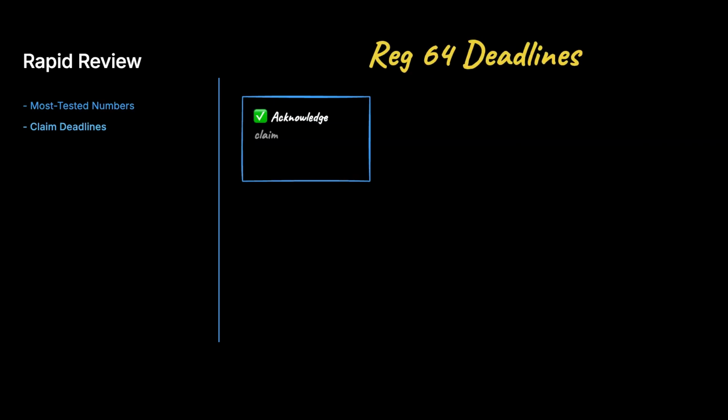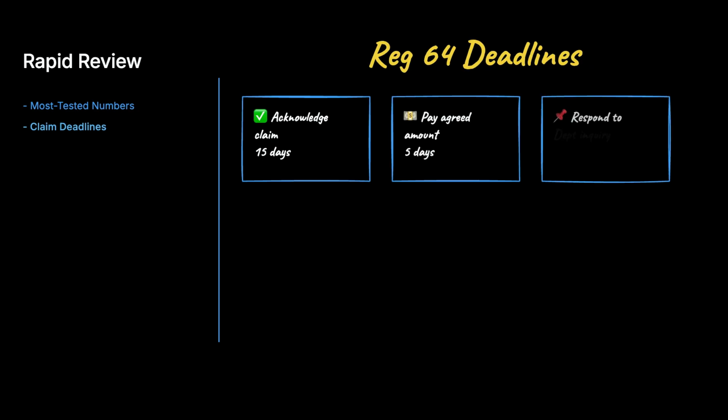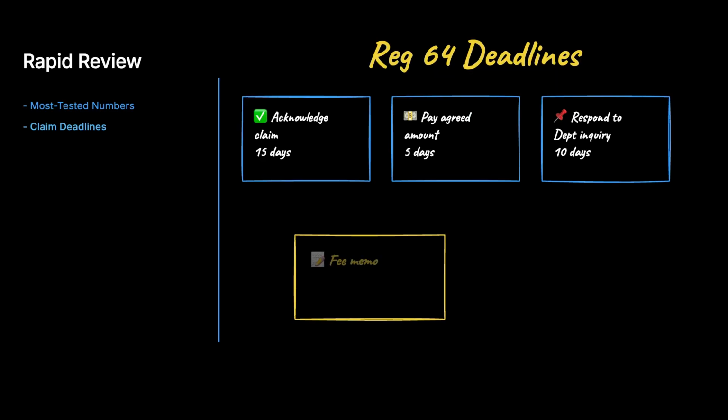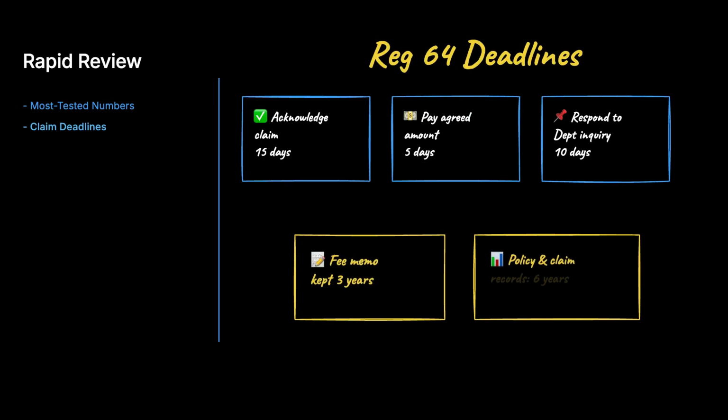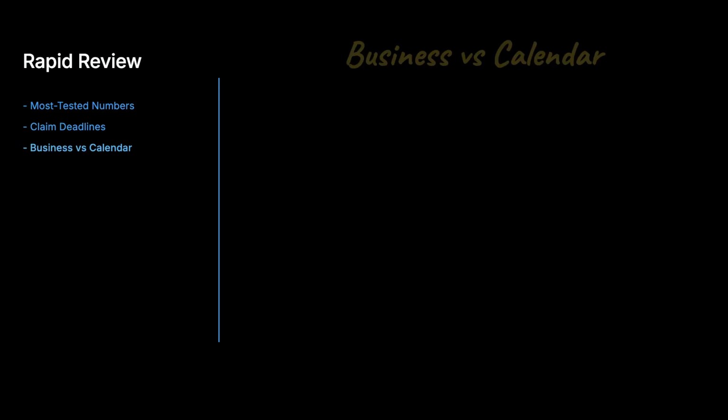Now, the claim handling deadlines under Regulation 64, all in business days. Acknowledge a claim within 15 business days. Pay an agreed amount within 5 business days. Respond to a department claim inquiry within 10 business days. Then 2 retention figures. The fee memo kept 3 years and policy and claim records 6 years.